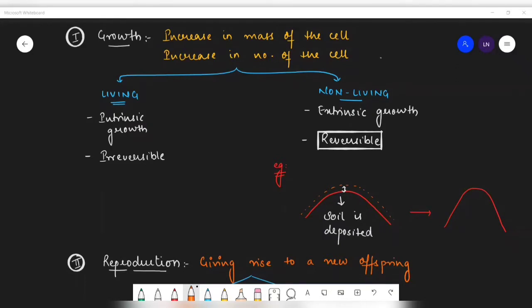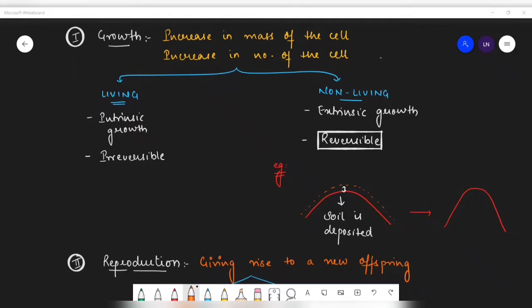Now, let's understand by taking one example. Now, example, if you take this to be as a hill, now soil gets deposited on that, isn't it? After a few days, the soil gets washed away. Okay. Now, see here, when the soil got deposited, the height of the hill got increased. That means what? The growth of the hill is seen here, isn't it?